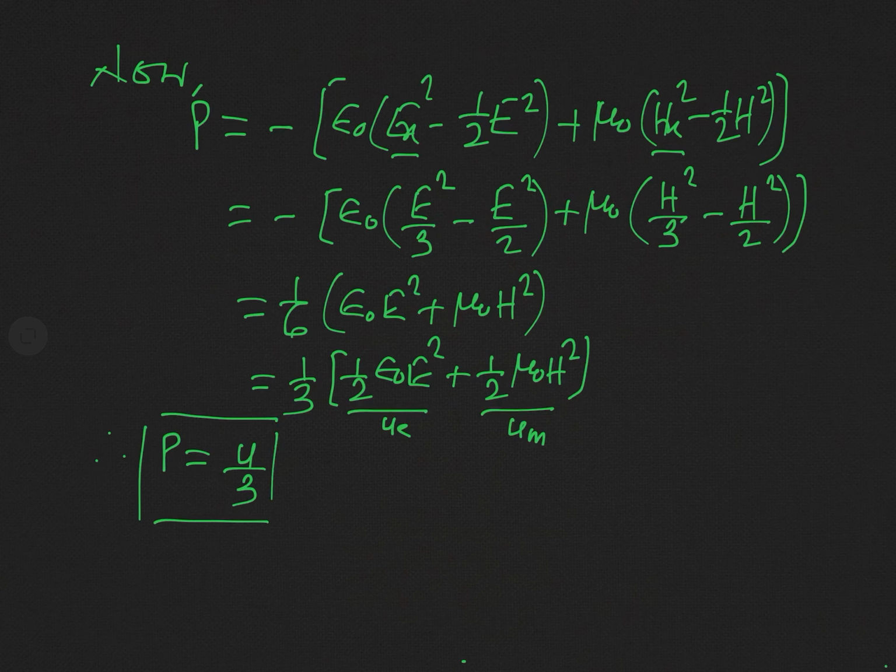This is a very important result, always used in the study of black body radiation. In case of diffuse radiation, the pressure is equal to u over 3. This equation holds for an absorbing surface or a reflecting surface. There is no difference in this result whether the surface is an absorber or a reflector. So this is the most important result.